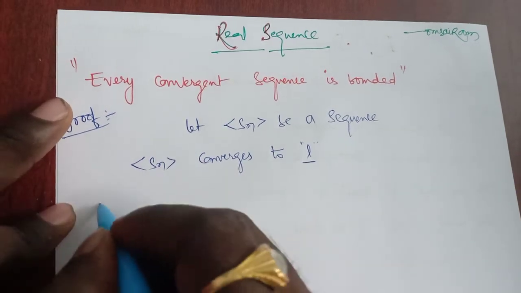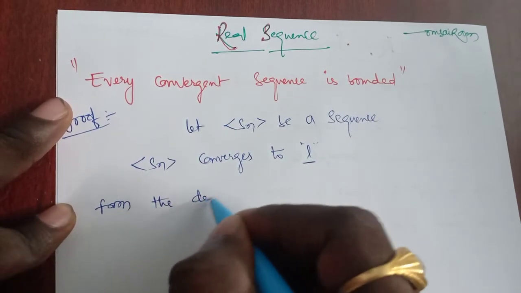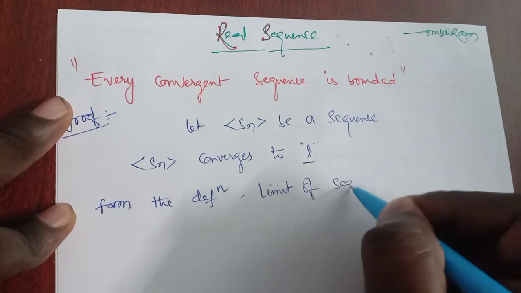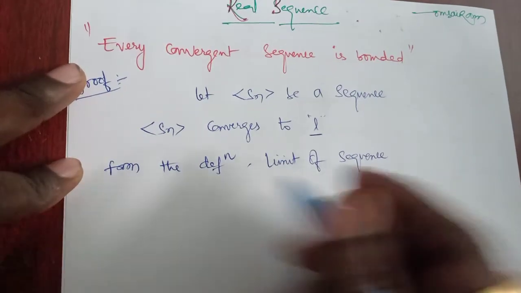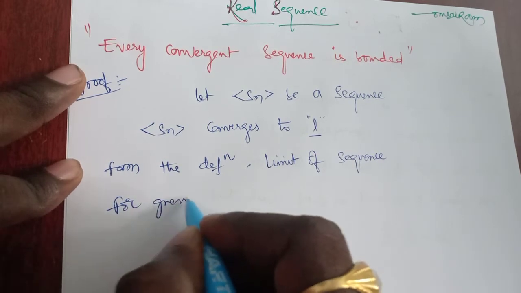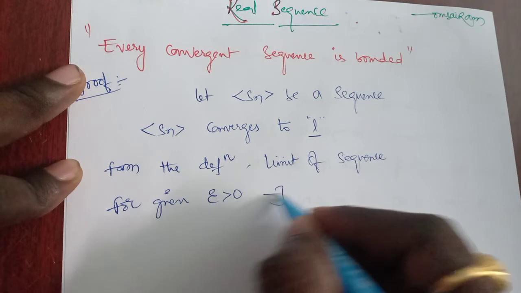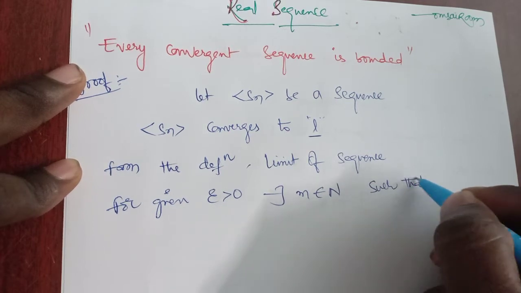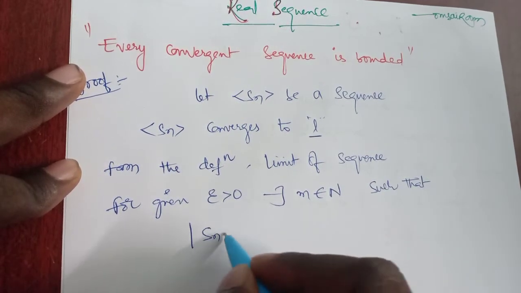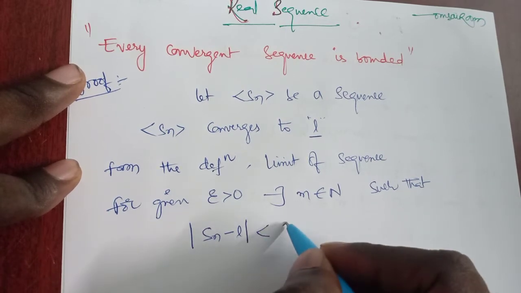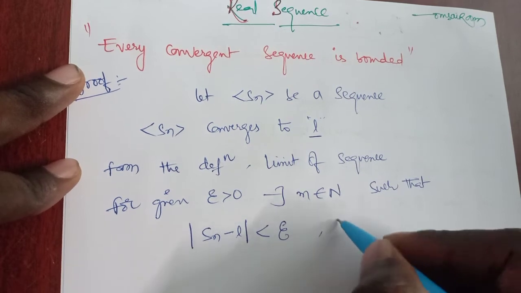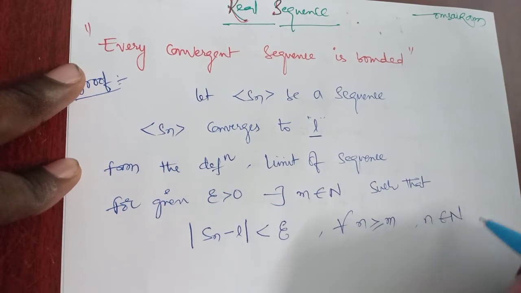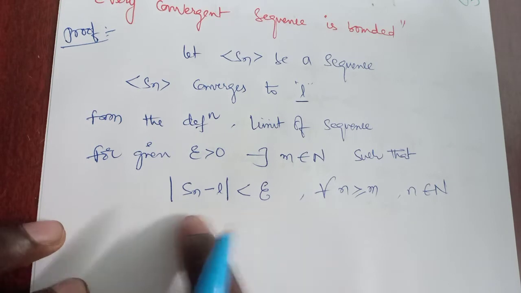Now from the definition of the limit of a sequence, we know that for given epsilon greater than 0 there exists m which belongs to N, a natural number, such that modulus of Sn minus L is less than epsilon for all n greater than or equal to m, where n is a natural number. So this is the definition of the limit of a sequence.